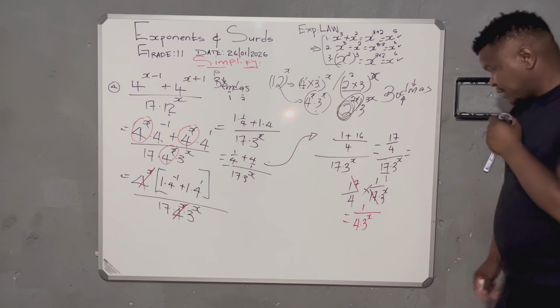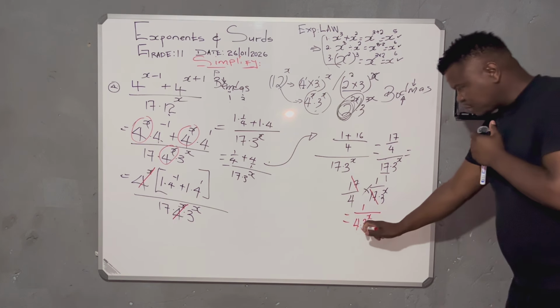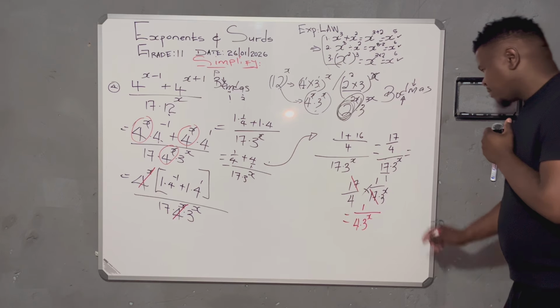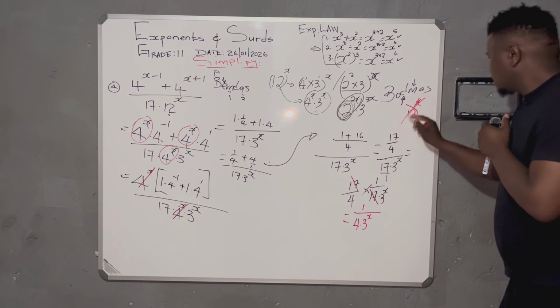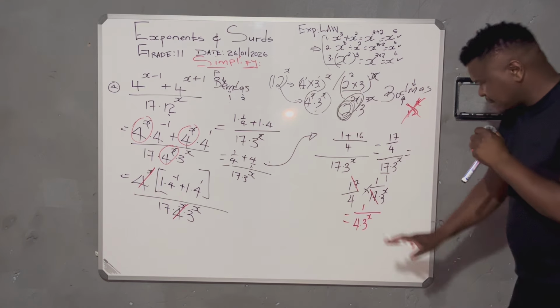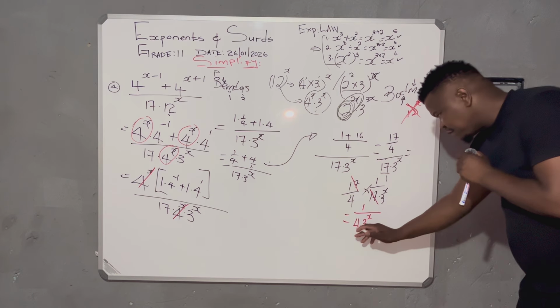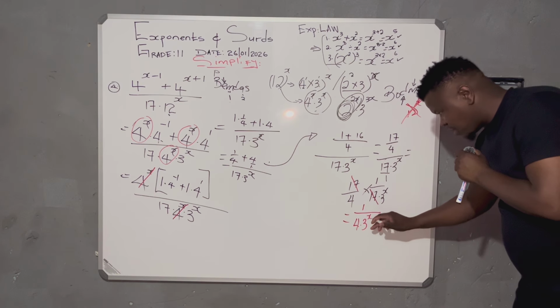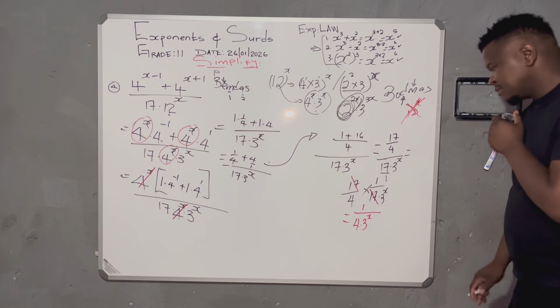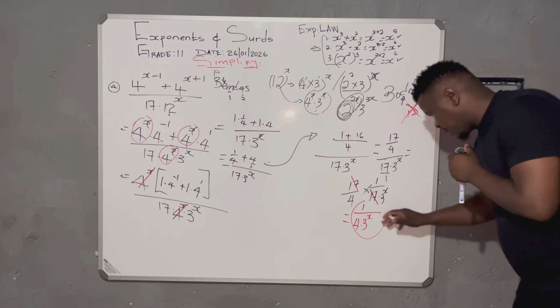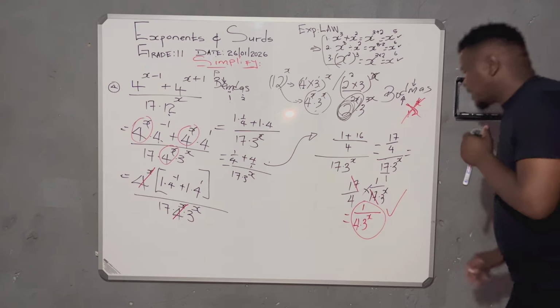I know what you are thinking. You want to say 4 times 3 equals 12. Don't even, hey, just leave it. Leave it like that. 4 times 3 to the power x is like hot and oil. They don't mix. Now, this brings us to the final answer.